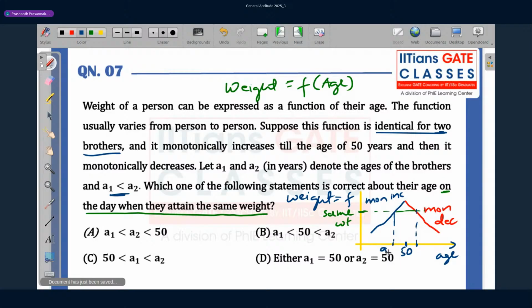So this point is A1, this one is A2, as A1 is less than A2. So from the diagram, we can clearly see that A1 is less than 50, which is less than A2. A2 is greater than 50. So option B is correct.